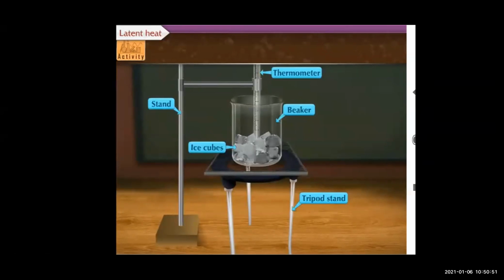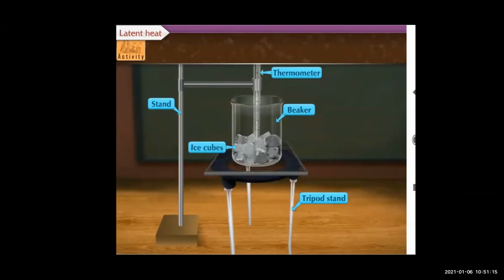Once again, I will repeat the observation. You will observe that the temperature of the mixture remains 0 degrees Celsius till the ice melts completely. If we continue heating, even after conversion of all the ice into water, the temperature of water starts rising and reaches 100 degrees Celsius, right?